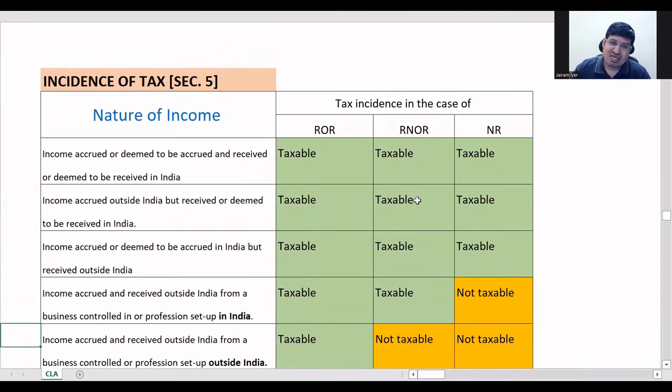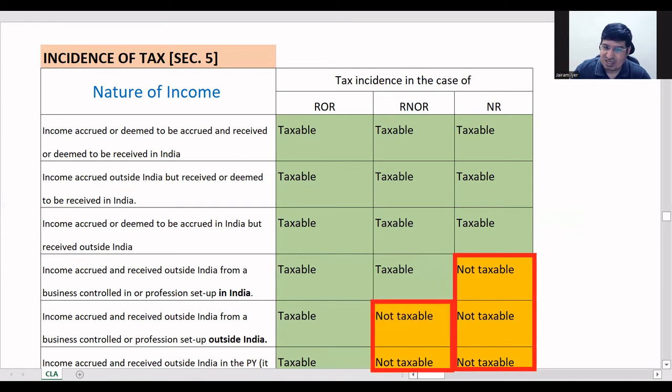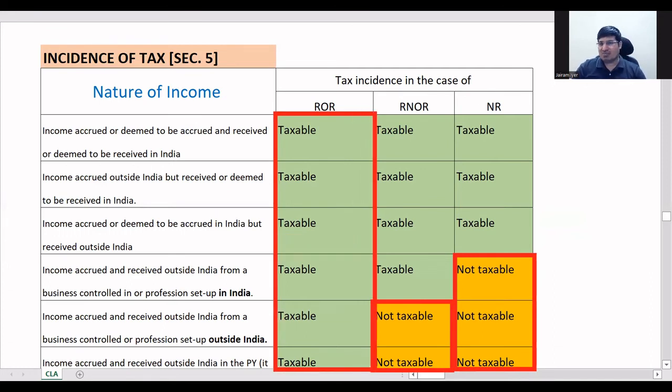Okay, next is incidence of tax. This is a very, very important table. This tells you which kind of income is taxable for ROR, RNOR, and NR. Once you see this table, you can see that many things are not taxable for NR. There are many more things which are not taxable for NR. For RNOR, it is lesser than NR. But for your ROR, everything is taxable. If you are an ROR, all your foreign income, Indian income, everything is taxable.